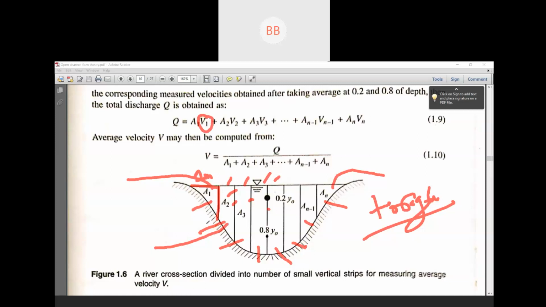So v1 average will be v1 at 0.2 plus v1 at 0.8 divided by 2. You get the average velocity of that particular area. Similarly you can calculate the average velocity for each of the other areas.